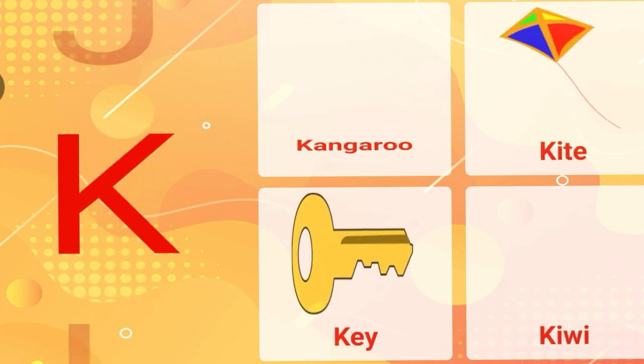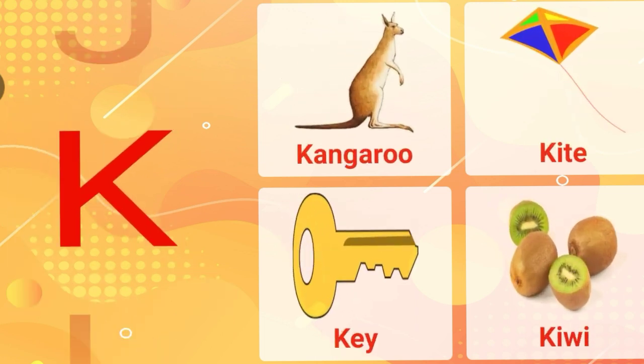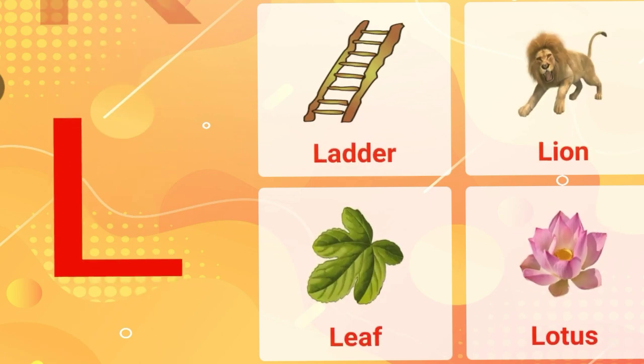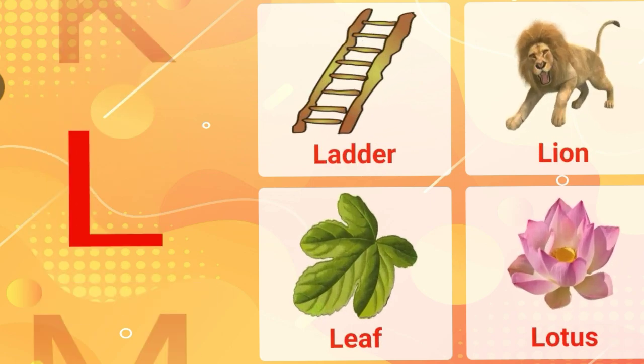J for jug. K. K for kangaroo. K for kite. K for key. K for kiwi. L. L for ladder. L for lion. L for leaf. L for lotus.